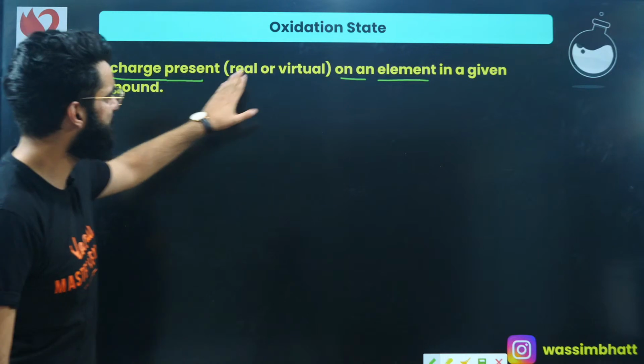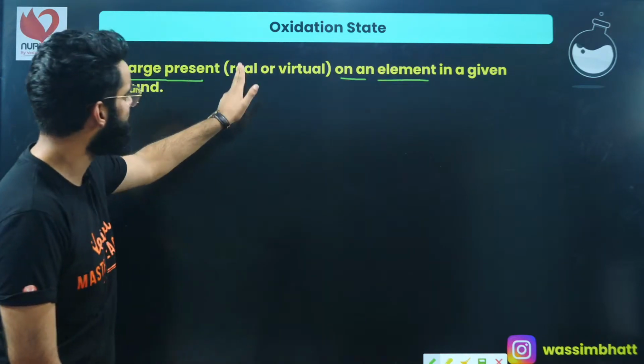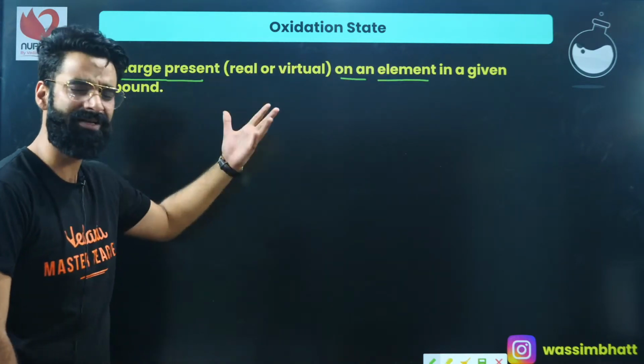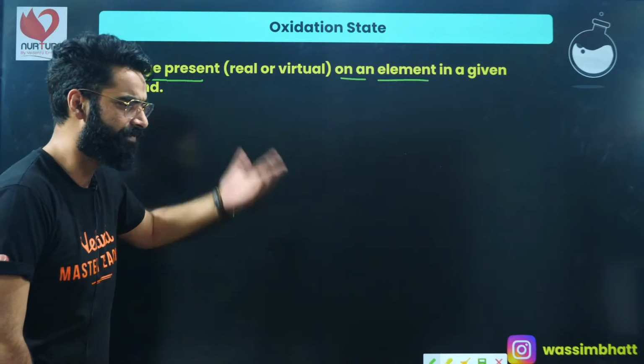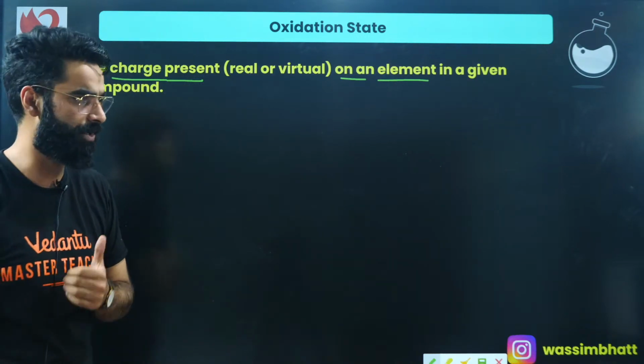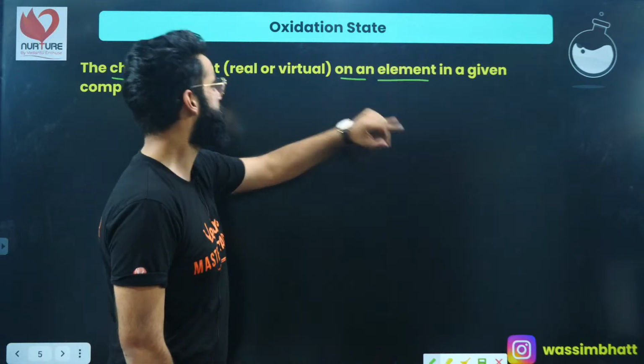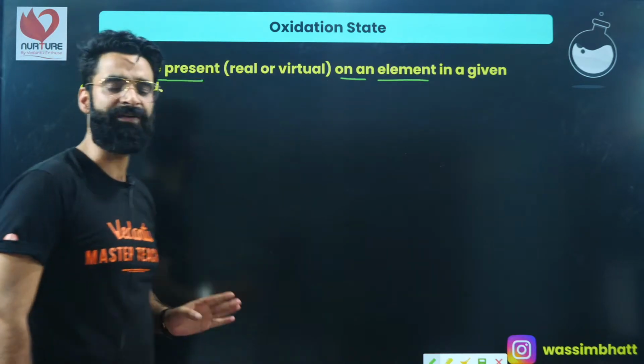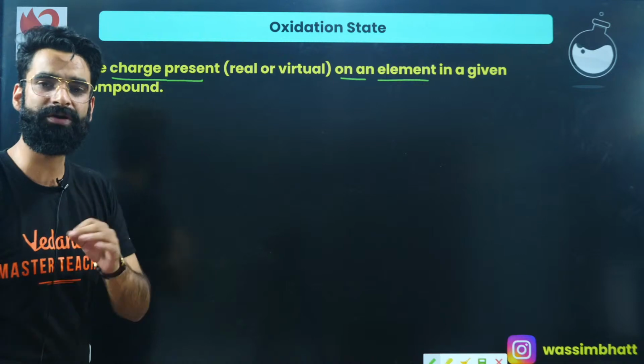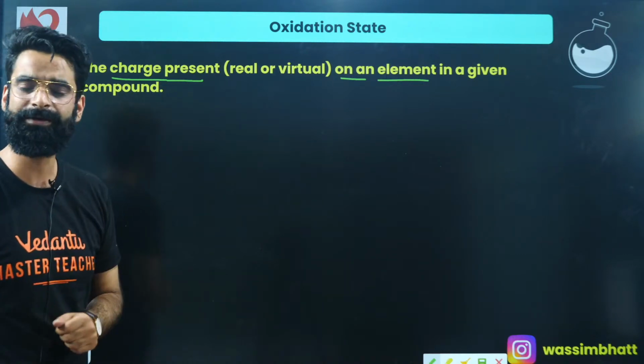The charge present on an element, and the charge can be real or virtual. What is real charge? What is virtual charge? After a few minutes, you'll get a clear-cut idea of this as well. First thing, the charge present on an element, which can be real or virtual, in a given compound is something which we call the oxidation state of a particular element.